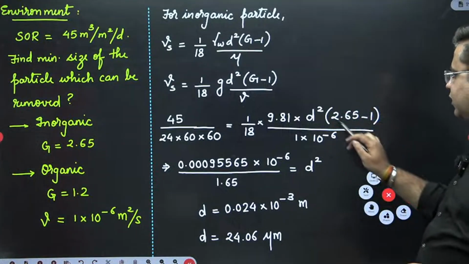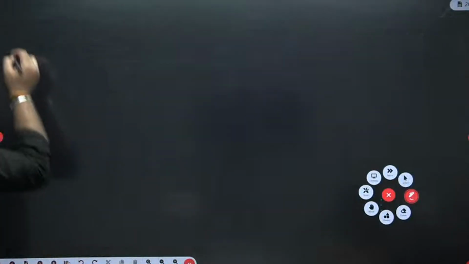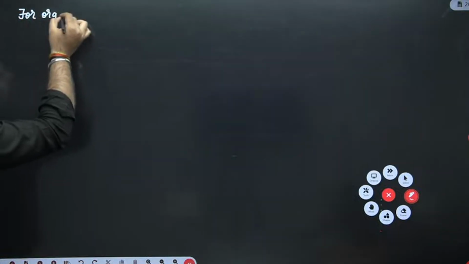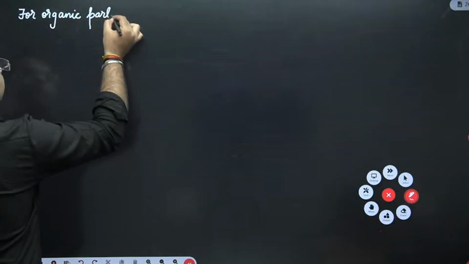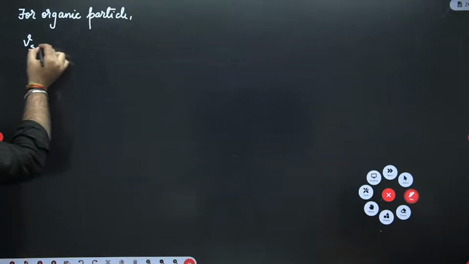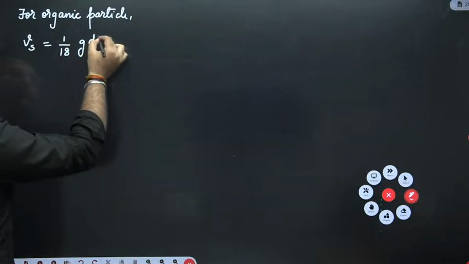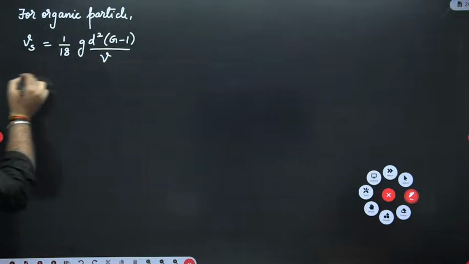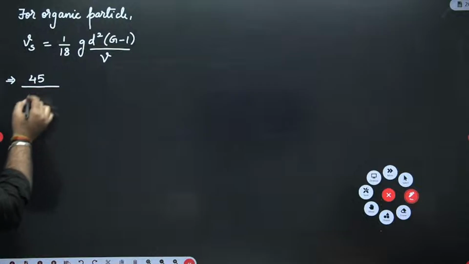The only thing is you have to change this. So for organic particle, again Vs will be equal to 1/18 G d² (G − 1)/ν. So Vs is 45. Again convert this into seconds, meter per second.